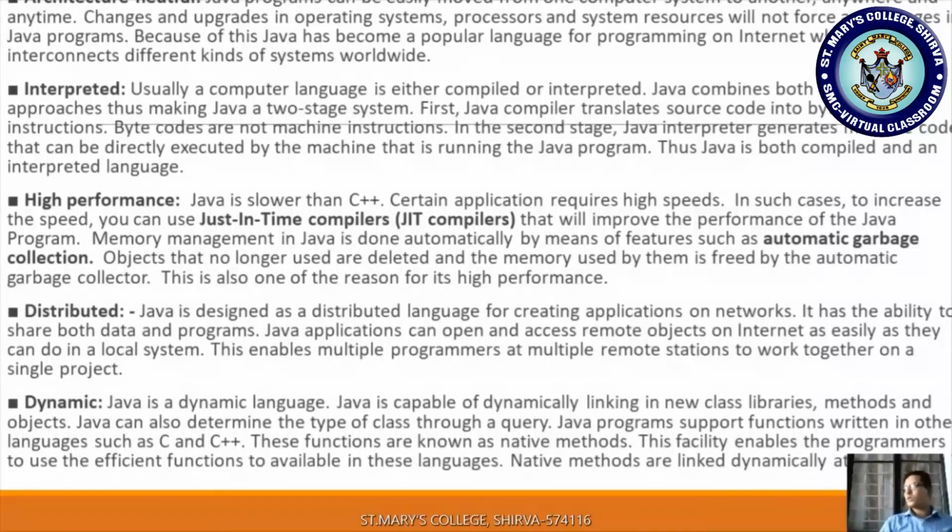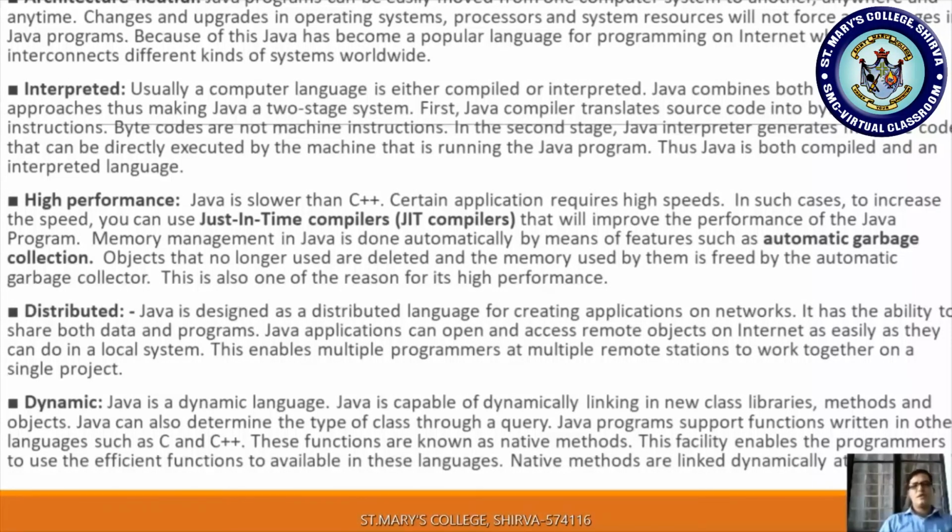As you know, what is a query? A Java program supports functions written in other languages such as C and C++. As we know, it is the first and second cousin of C and C++. It supports your C and C++ functions. These functions are known as native methods. Whatever C and C++ function is executed in your Java, those functions are treated as native methods.